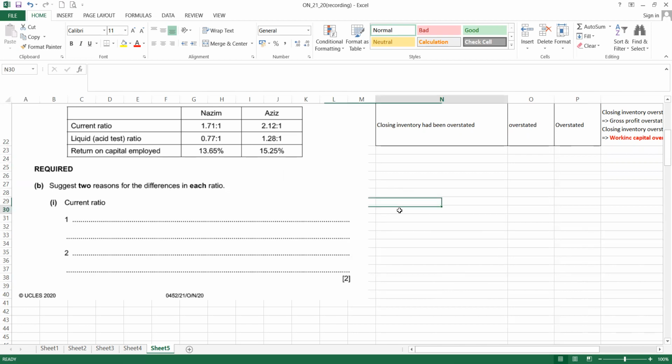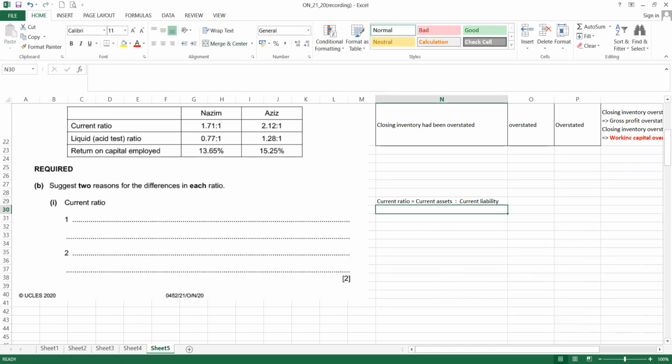So let's talk about the formula first for current ratio. The formula is current asset to current liability. This one higher means that Aziz has more current asset than current liability.